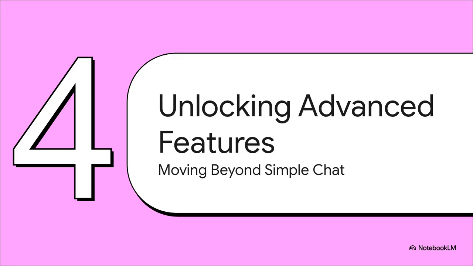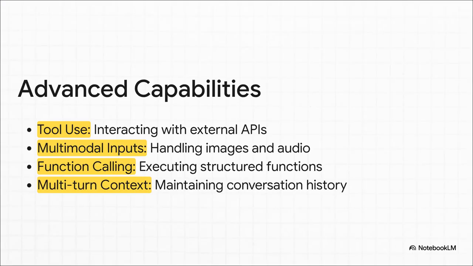When you use the right template, you unlock a whole new level of what these models can do. Let's see what happens when we go beyond just a simple chat. Using the proper template is literally the key that unlocks these incredibly powerful features. You want your AI to be able to check the current weather using a live API? That's tool use. You want it to understand a picture you sent it? That's a multimodal input. These complex, amazing tasks are only possible because the template provides a structure for the model to understand these new kinds of information.